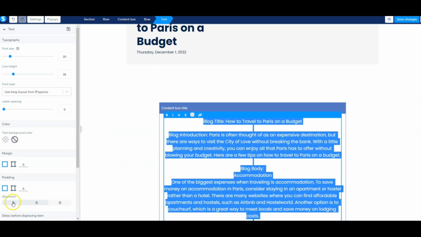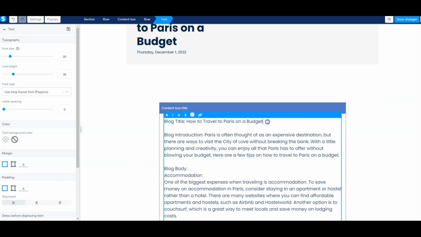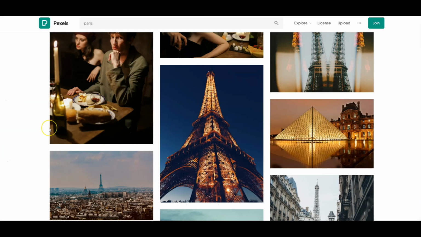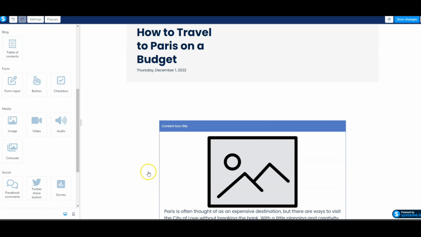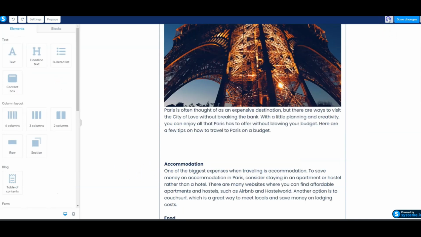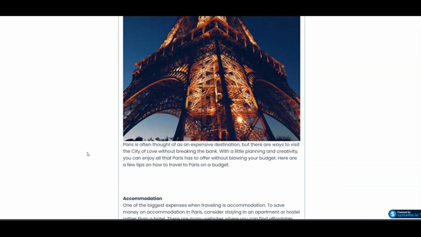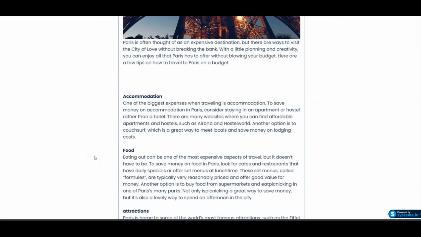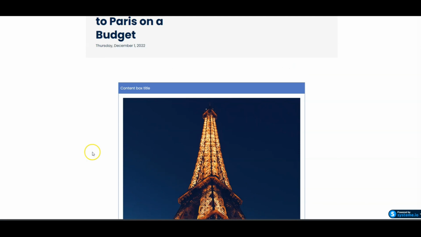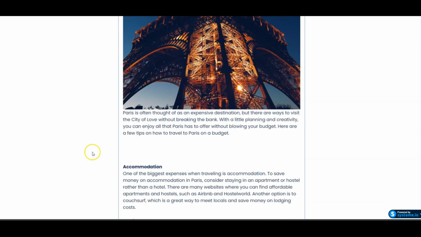Of course, we can align the text and edit it. I will add image from Pexels. I will choose the image from the left sidebar and drag it here. And then we can preview the post. Of course, this is just a demonstration, but you can see that in a couple of minutes we had a blog post. And it is very easy to use Jasper AI and Systeme.io.